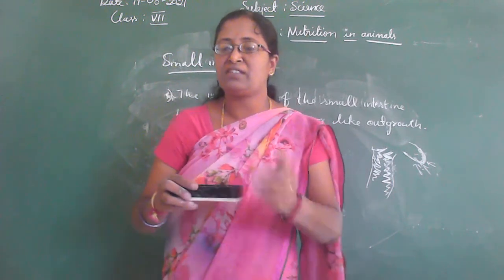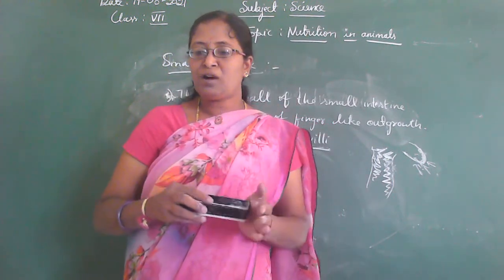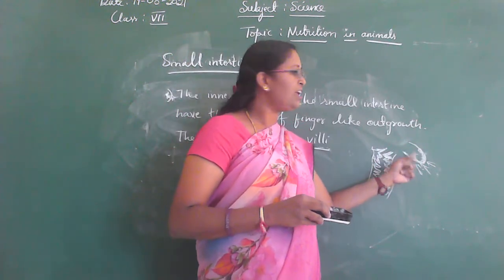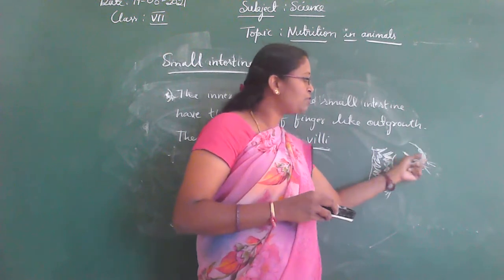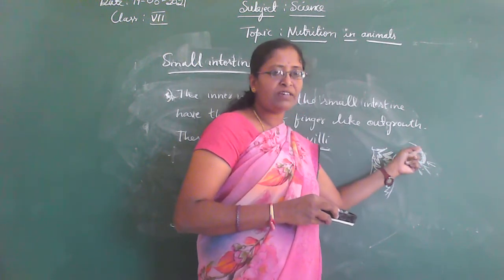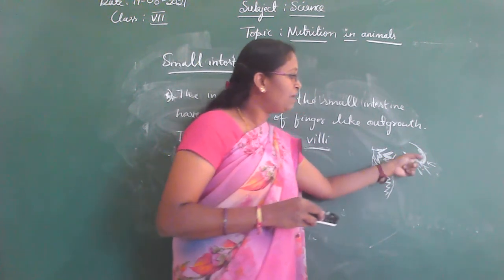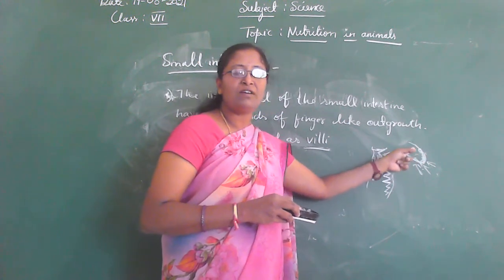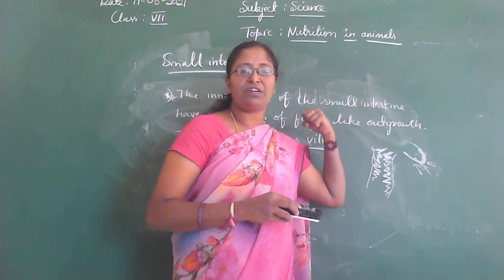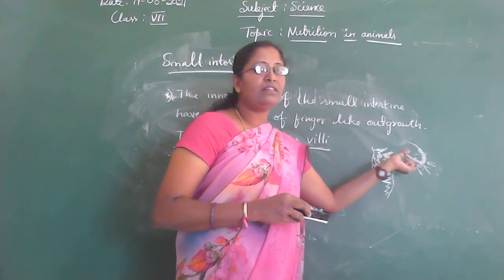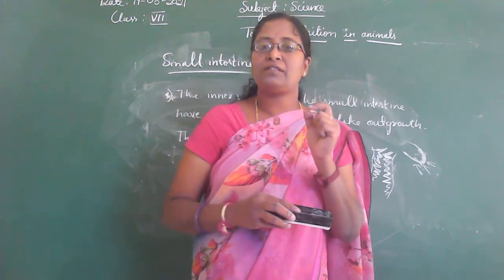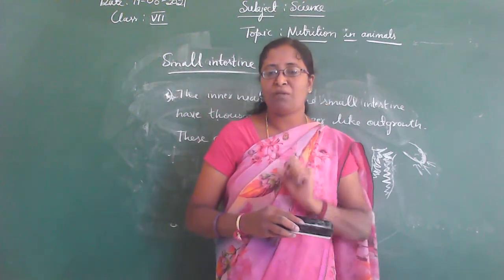What is assimilation, children? The substances absorbed by the villi, by the blood vessels present in the villi, the nutrients are absorbed and then passed to the different parts or different organs of our body.